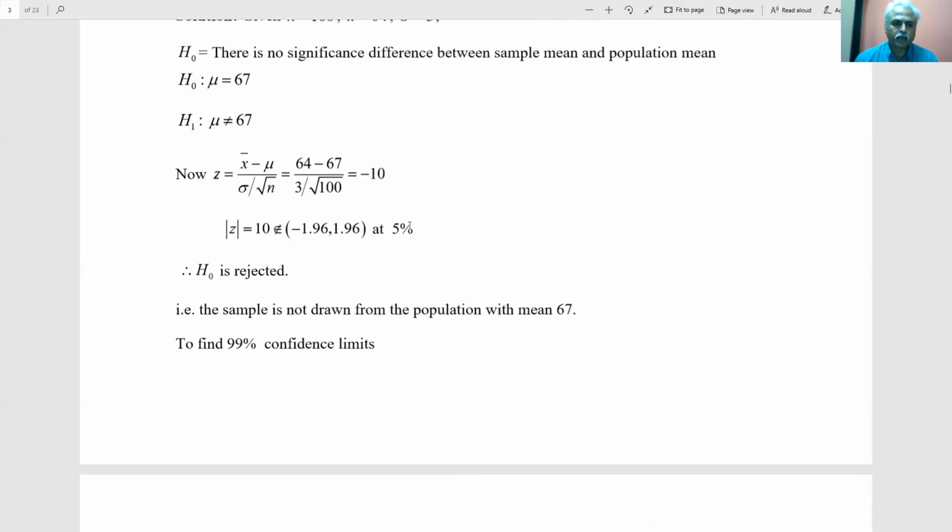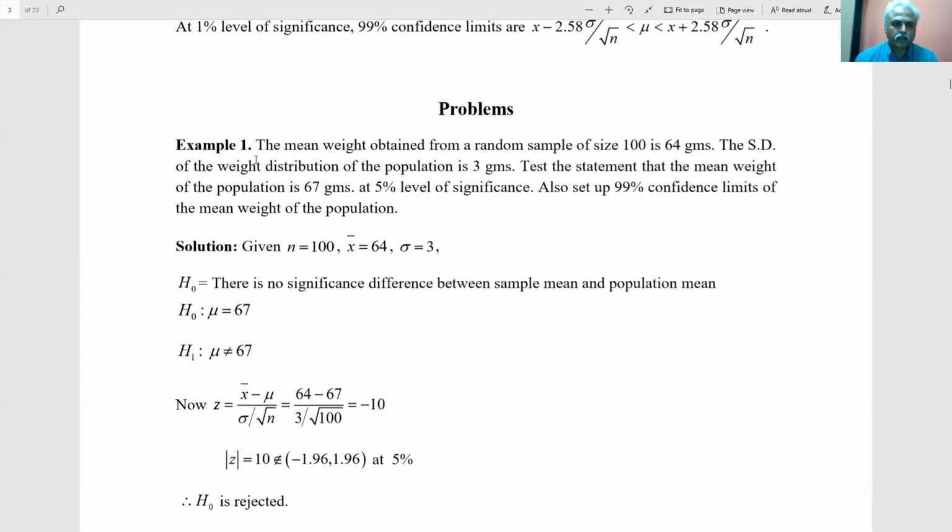So here I start with the example. The mean weight obtained from a random sample of size 100. Weight is the variable x, and the mean of the weights is 64 grams. Suppose we have a sample of size 100 and the mean weight is 64 grams and the standard deviation is 3 grams. Test the statement, which helps us frame the hypothesis, that the mean weight of the population is 67 grams.